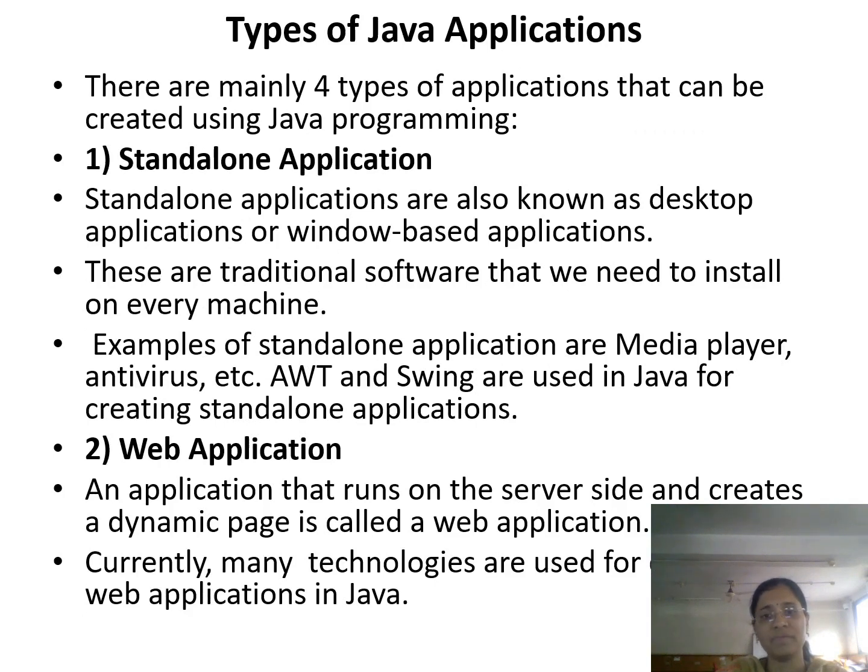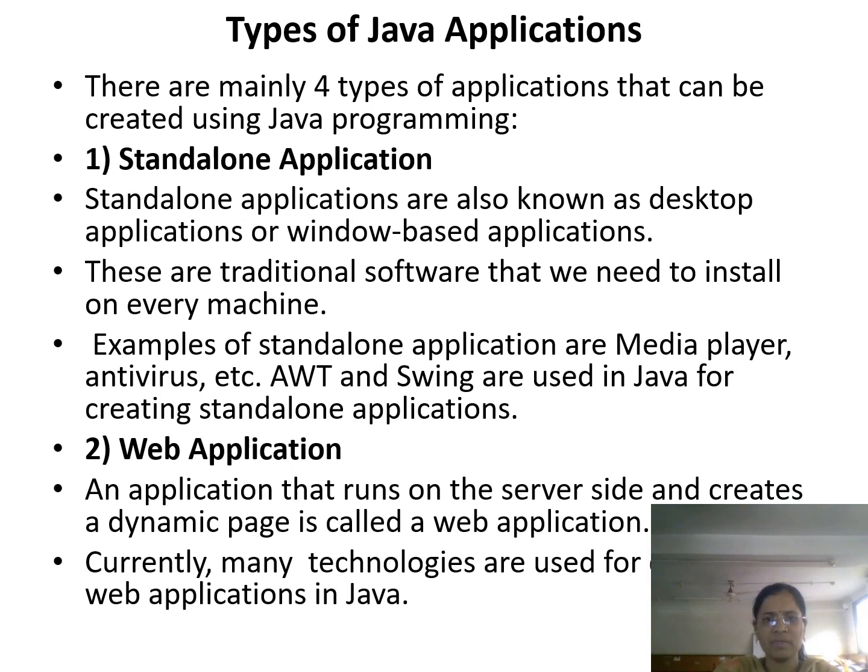Then what are the different types of Java applications? There are basically four types of Java applications that can be created using the Java programming language. First is the standalone application. It is also known as a desktop application or a window based application. We can say it is like traditional software which we need to install on our machines. Examples of standalone applications are media player and antiviruses. AWT and Swing in Java are used for creating standalone applications.